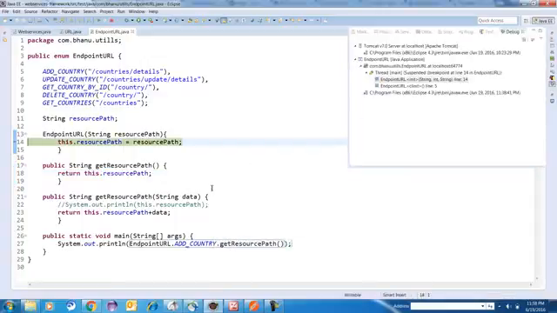What is happening is, the moment I do EndpointURL dot add country, this enum constant will get called. So it will come to the constructor. Basically this constructor will get called, and this resource path.